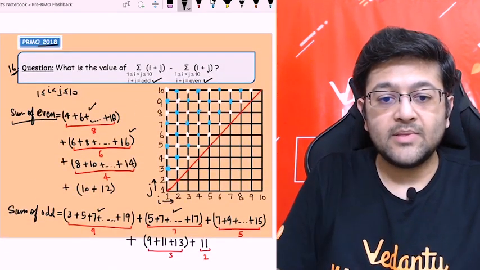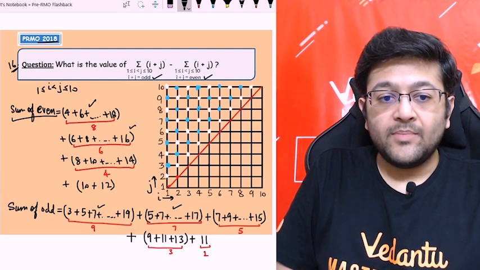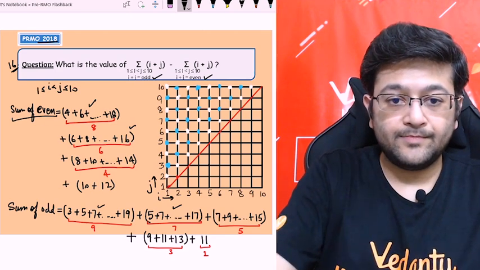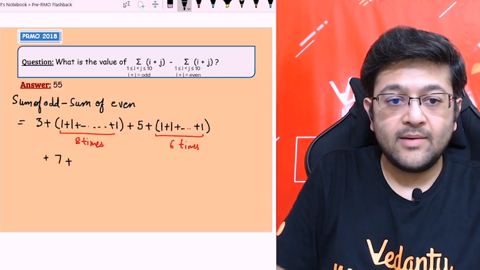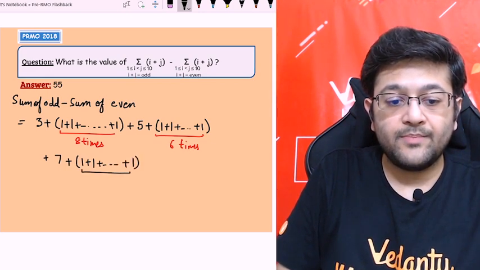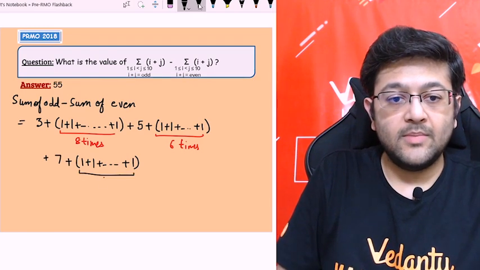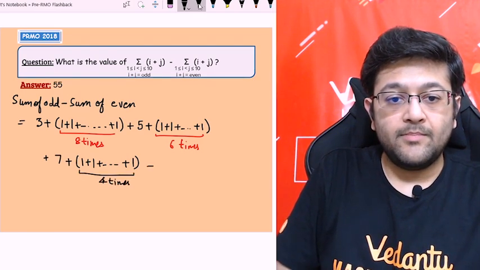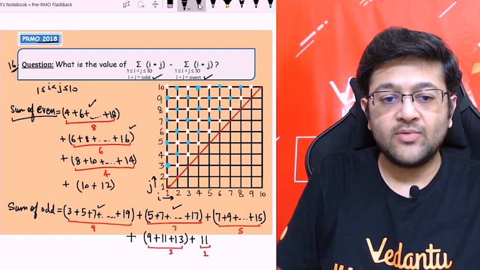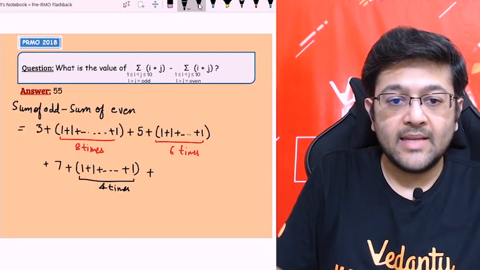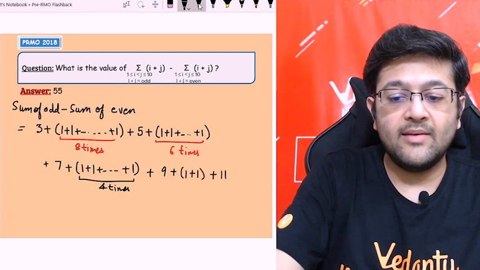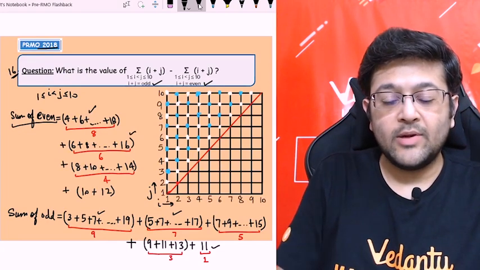I think अब तो आपको आइडिया समझ में आ गया होगा. In a similar way, 7 एक अलग बचेगा. So 9 minus 8 up to 15 minus 14. So 4 times 1 बचेगा हमारे पास. So 7 will be taken outside plus 1 plus 1 plus 1. How many times? This will be 4 times. Plus, अगर हम अब आगे देखते हैं, the last 3 terms, 11 minus 10 will be 1, 13 minus 12 will be 1, एक 9 अलग बचेगा. So we'll be getting 9 plus 1 plus 1, only 2 terms, plus only single term 11, which is this one. उधर वो कोई term है ही नहीं, right?